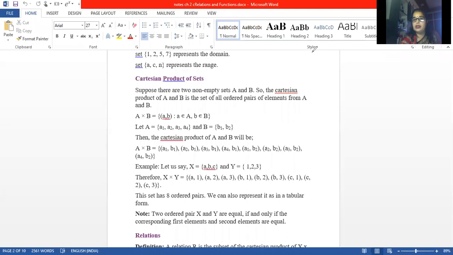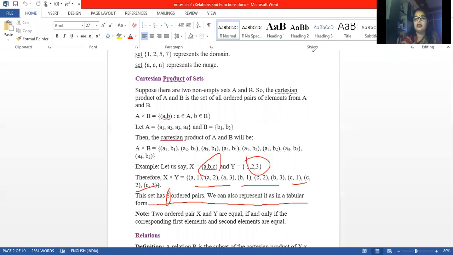Just see here we are having 8 ordered pairs. Just see, 3 and 3, sorry. This set has 8 ordered pairs. We also represent it in the tabular form, 3, 6, 9. It is written wrong, beta. It is not 8, it will be 9. This set has 9 ordered pairs. Instead of 8, we will have 9. I told you, if you are having 3 elements here and 3 here, we'll have 9 ordered pairs.